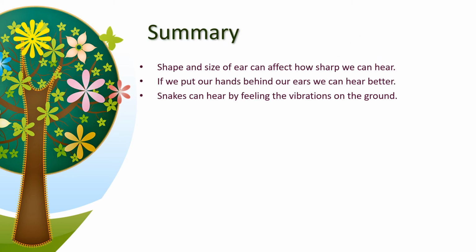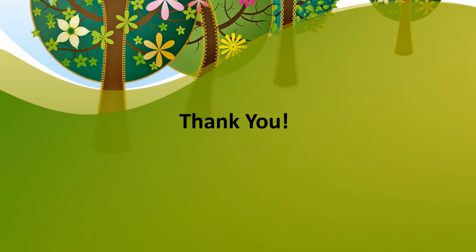Now let's quickly summarize what we have learned in this module. The shape and size of our ear can affect how sharp we hear. If we put our hands behind our ears, we can hear better. And the snake can hear by feeling the vibrations on the ground. So this was all about our super sense of hearing.